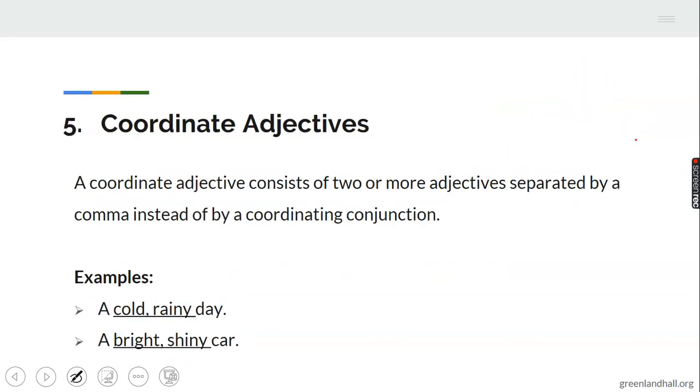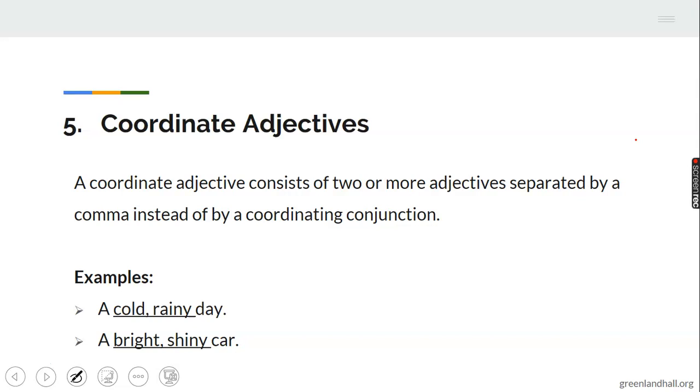Then we have the coordinate adjectives. This one consists of two or more adjectives separated by a comma. Do I call them adjectival phrase? Yes, I can refer to them as adjectival phrase. Thank God you are familiar with what a phrase is. It's more than one, usually two or more words that qualify a thing.